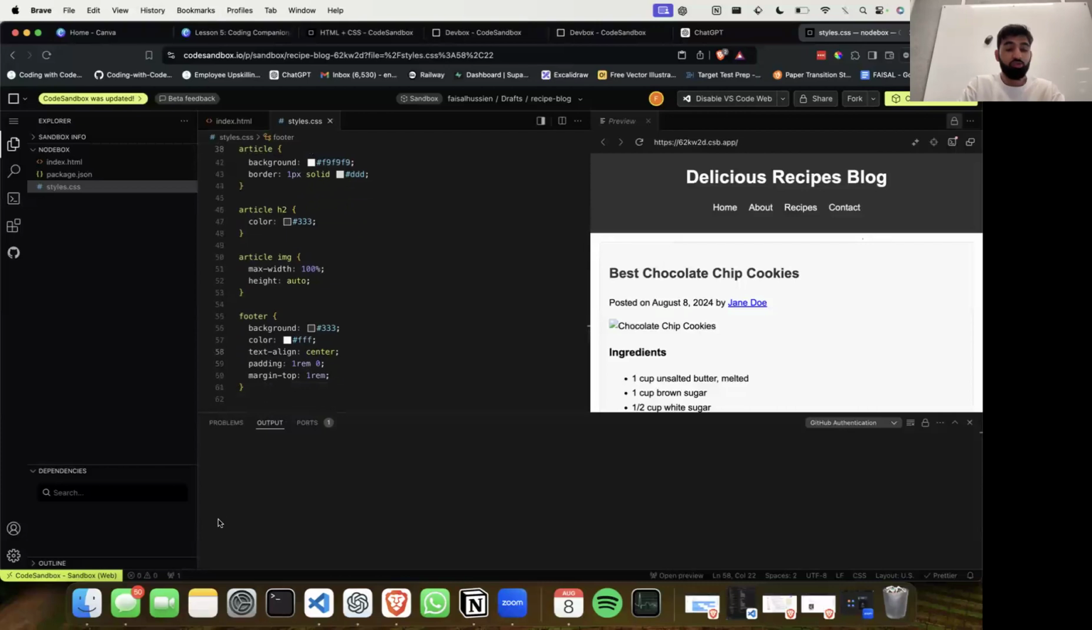So, Stephanie, the ChatGPT prompt is a simple one, and it's saying, please generate me the HTML for a recipe blog. And then once you've done that, you can follow that up with saying, now please generate me the CSS for the blog, for the HTML.